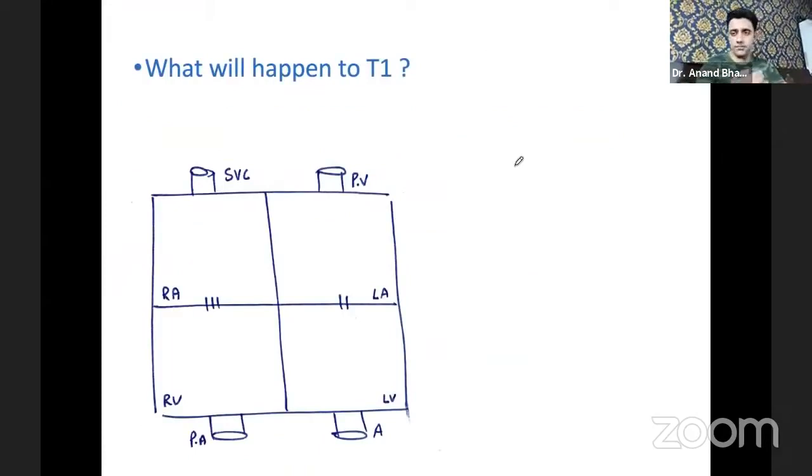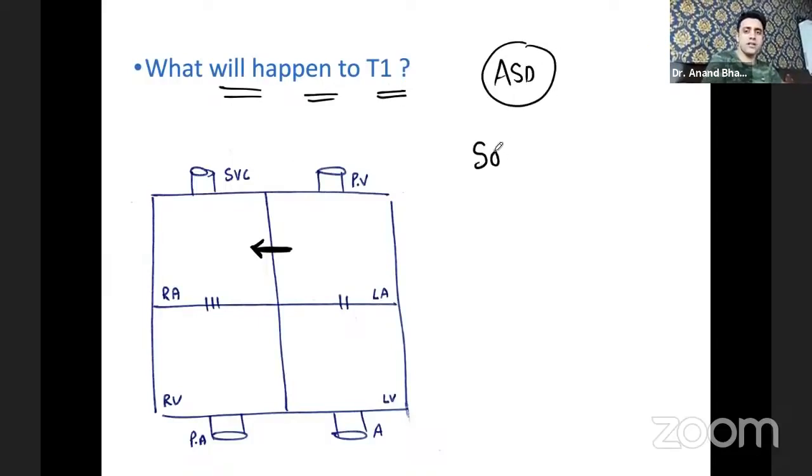Now come to the middle part. In a case of atrial septal defect, which is a left to right shunt, now it's the audience's turn. Let's see how everyone is going to answer. The question for today is, what will happen to the T1 in a case of atrial septal defect? The options are: T1 will be soft, or T1 will be loud. So put your answers in the comment section.